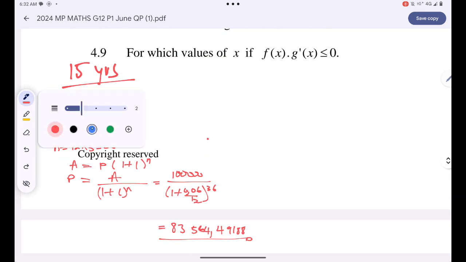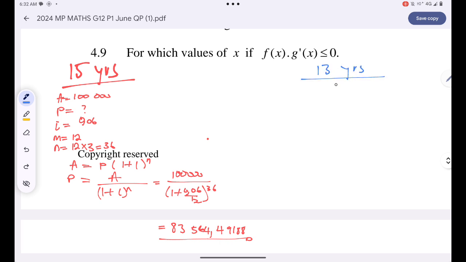And then for the 13-year-old kid, yes, the amount is still 100,000. The amount is still 100,000, right? I don't know the amount of money that Zanele should invest so that it will be 100,000 in 5 years' time, right?